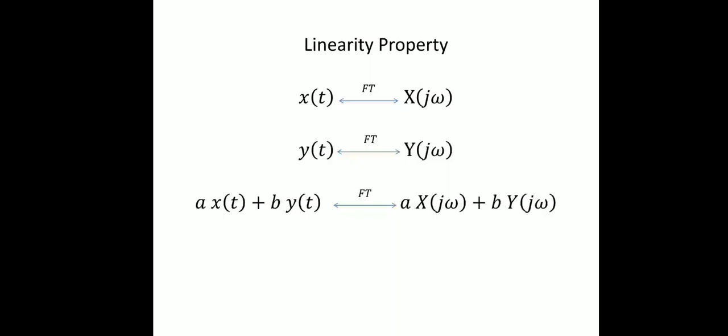Now let us prove this relation. In order to prove the relation, let us consider a times x of t plus b times y of t as h of t. Then for the time domain signal h of t, its Fourier transform will be h of j omega. H of j omega can be written as h of j omega equal to the integral t from minus infinity to plus infinity h of t into e power minus j omega t dt.